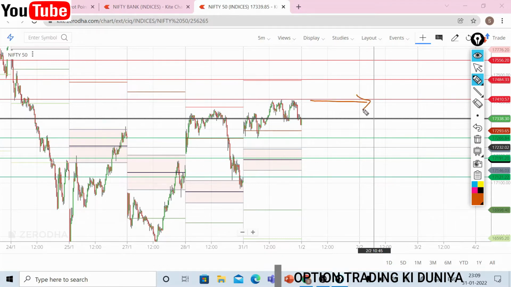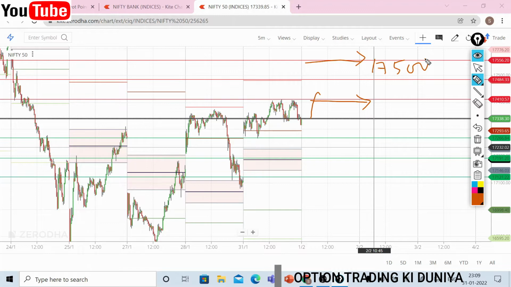Here we may get a gap up tomorrow. So it's a $1 million question whether that gap up will be sustained or not, because downside is open based on option chain, but upside there is very strong resistance. 17,500 is a very strong resistance, and if there is a fall